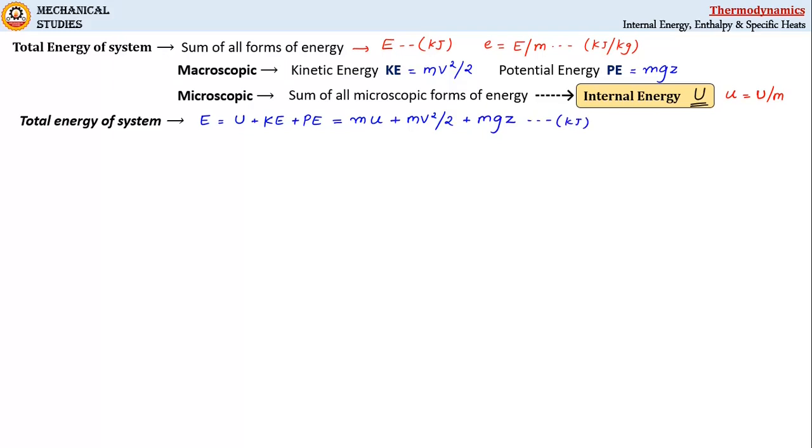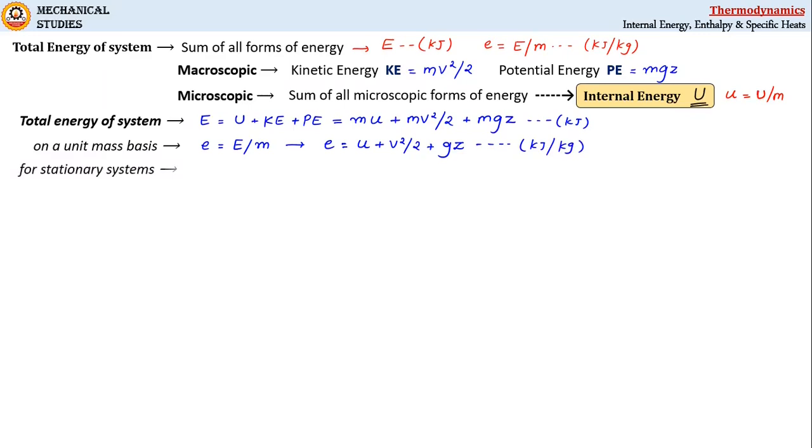Now on a unit mass basis, we can write specific energy e is equal to capital E by m, and thus on a mass basis e is equal to specific internal energy u plus v square by 2 plus gz. So the mass gets cancelled here, and the unit of this will be kilojoule per kg.